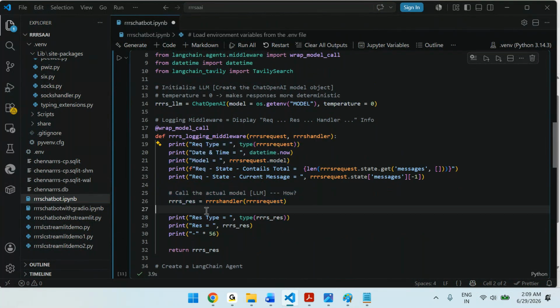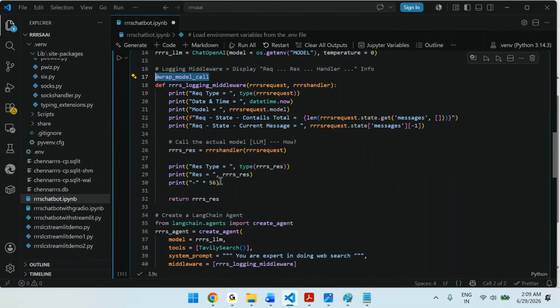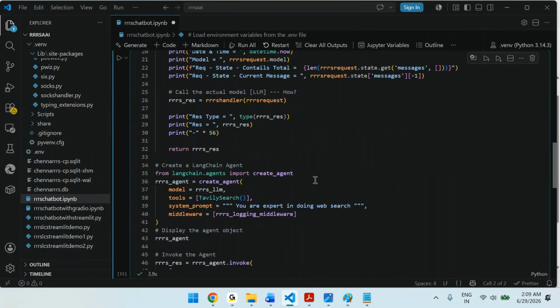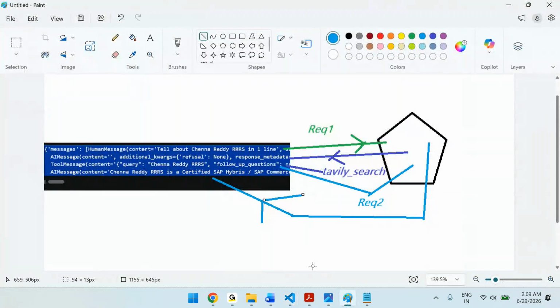Before model call, after model call, using wrap model call. So that means around the model, before the model, after the model. If you want to do something, you can use this. That's it.